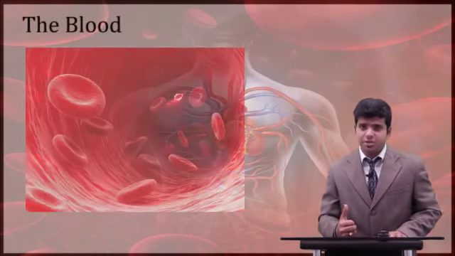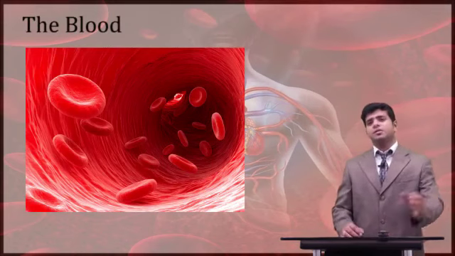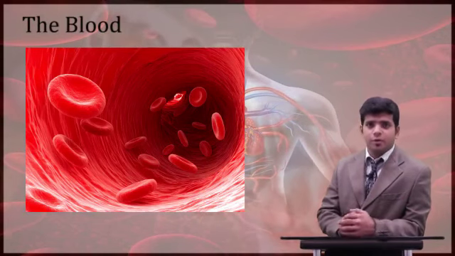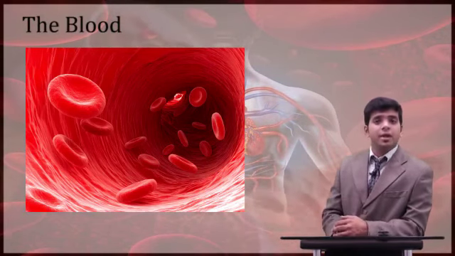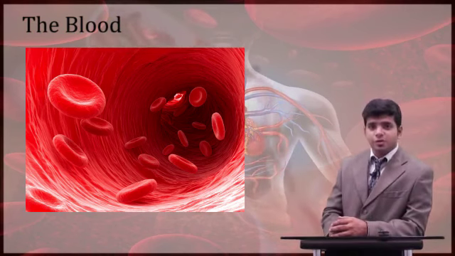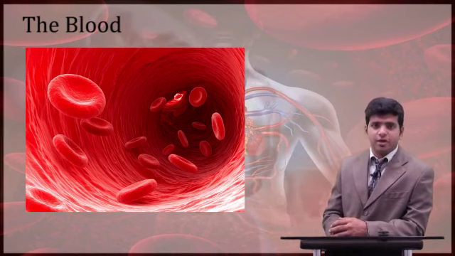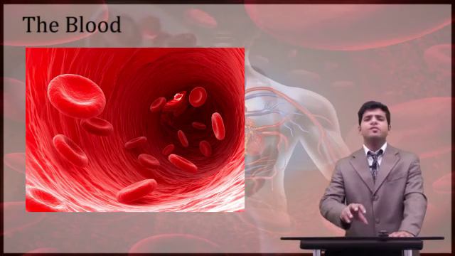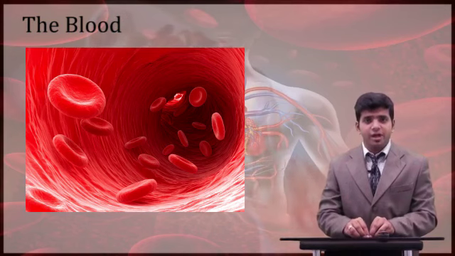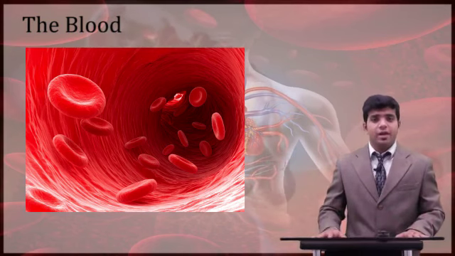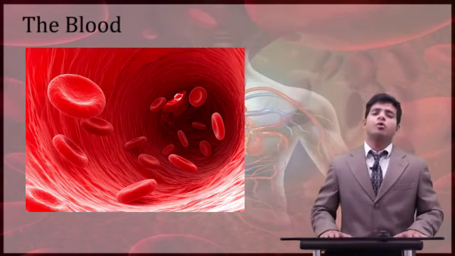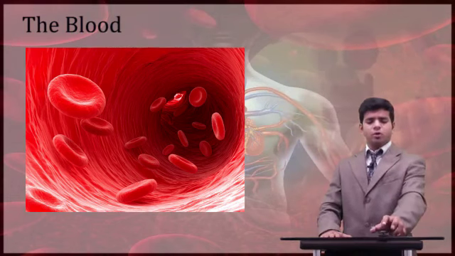Speaking about blood first, since we have been studying from the lower classes, we've always known blood as red in color. But we have never concentrated on what blood consists of. Consist of means I'm talking about the composition of blood. We have never bothered about what exactly is present in blood. You may ask any student, and the answer you will get is that blood has RBCs. Well, blood does have RBCs, but along with RBCs it also has many more substances. So let's discuss blood.